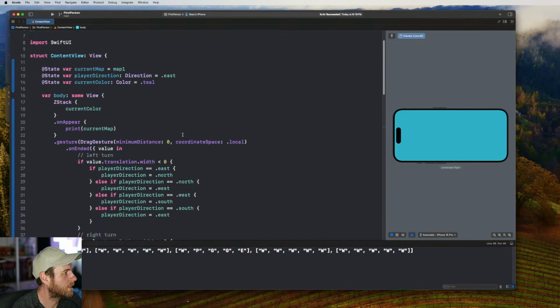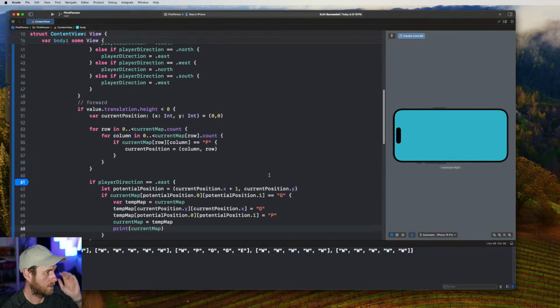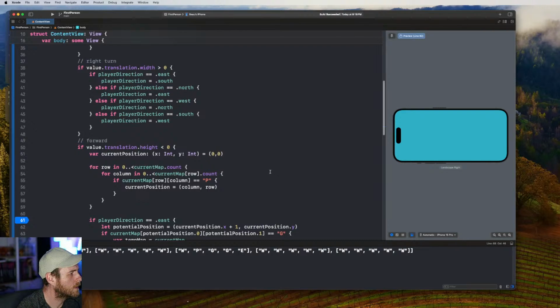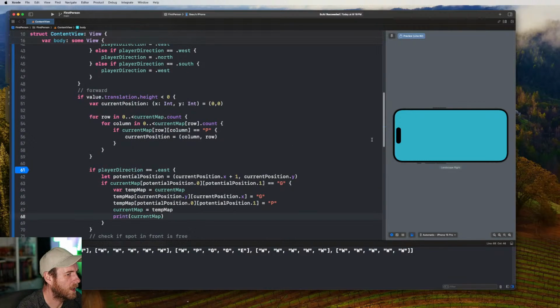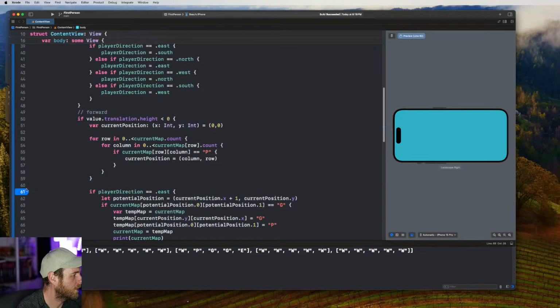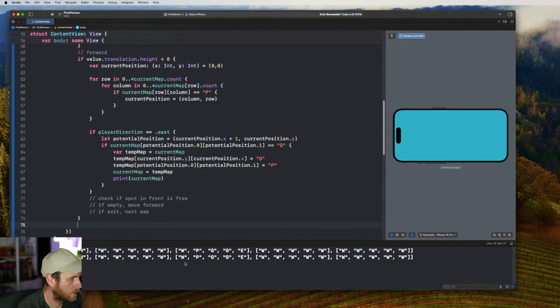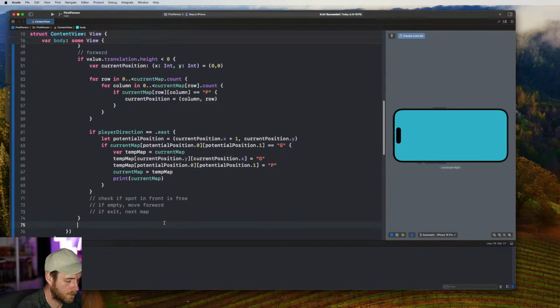What's going on? We're facing east. We should be able to do a... Doing the height. If we swipe down, it should be giving us a printout here. Interesting. I'm not even getting a breakpoint. Is this thing broken? Let's try one more time.